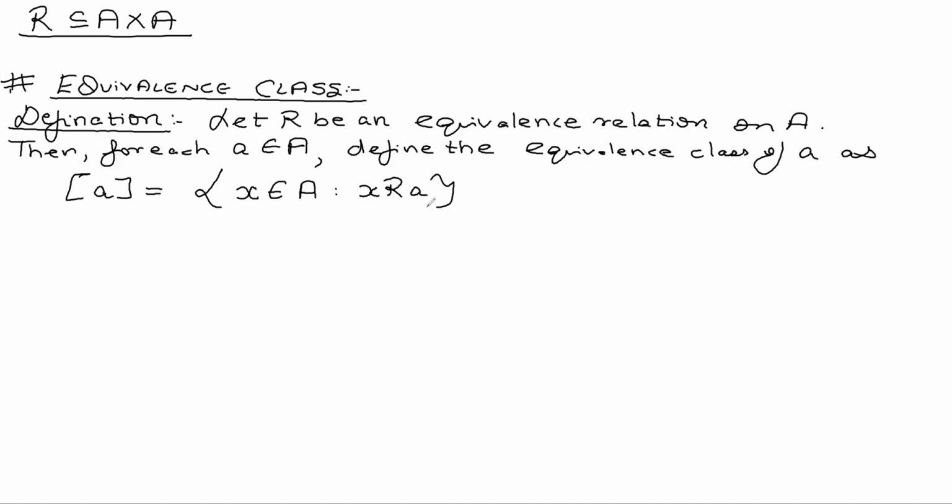I again repeat, equivalence class of A is the set of all those x belonging to capital A such that x is related to A. You want to understand this using an example? Write an example.